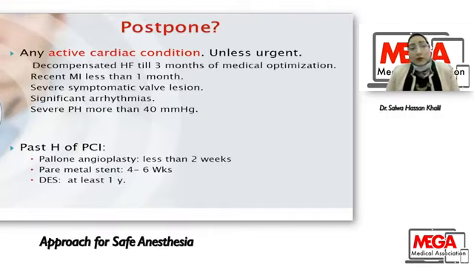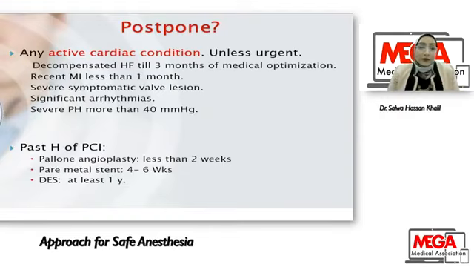Patient with past history of percutaneous coronary intervention, balloon angioplasty: postpone at least 2 weeks, because balloon angioplasty and manipulation of the coronaries render the endothelium of the vessel thrombogenic. So I have to give time for endothelialization and to fulfill the antiplatelet therapy. When the patient has a bare metal stent, and this is the old type of stent, not used except if we can't delay the surgery, I have to postpone the patient for 4 to 6 weeks to fulfill the antiplatelet therapy.